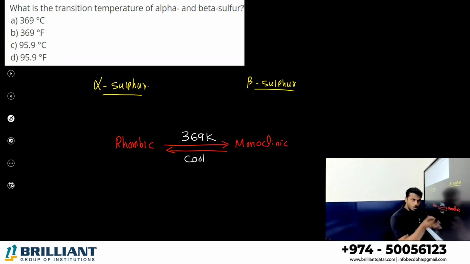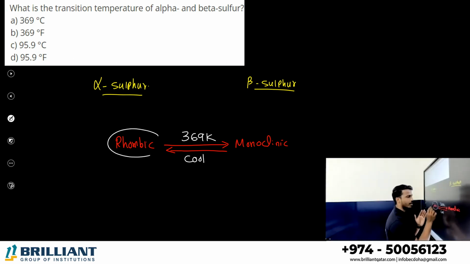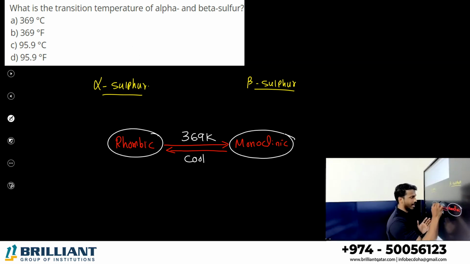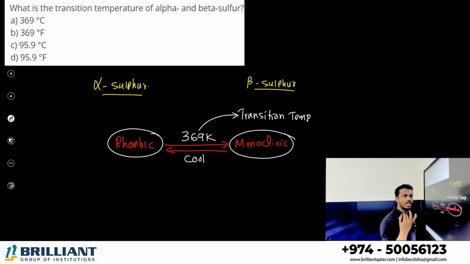Monoclinic sulfur on cooling gives back rhombic sulfur. So at what temperature is this transition happening? 369 Kelvin. This temperature is said to be the transition temperature.